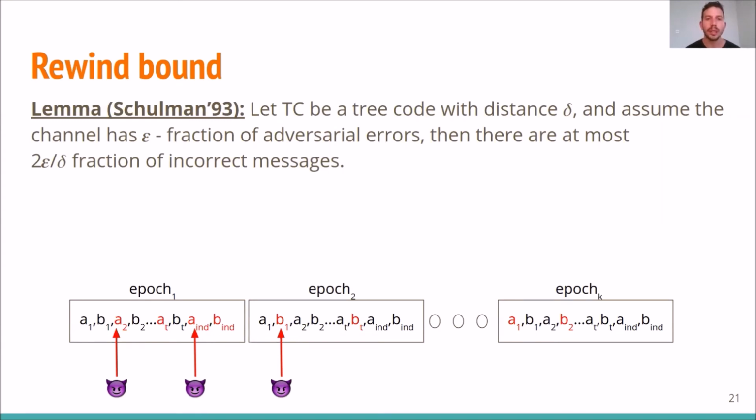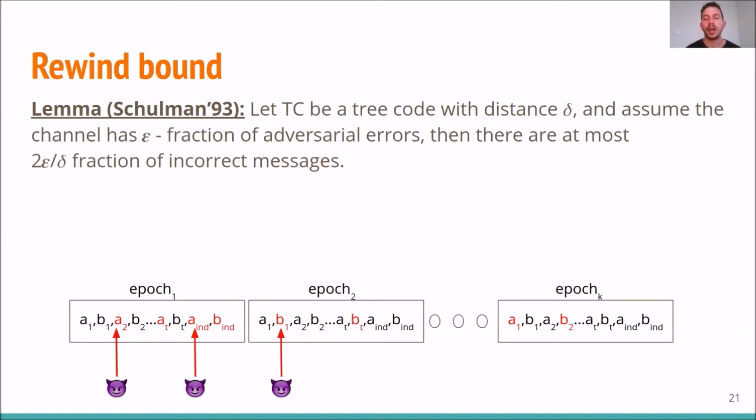Now recall Schulman's lemma that we saw some slides ago, which states that if every bit is encoded using a tree code with distance delta, and there is an epsilon fraction of errors, then there are at most 2 epsilon divided by delta fraction of incorrect messages. In this example, the incorrect messages are the letters colored in red. Notice that 2 epsilon divided by delta is not that much bigger. And so there are not a lot of places for which Alice and Bob got an incorrect message.